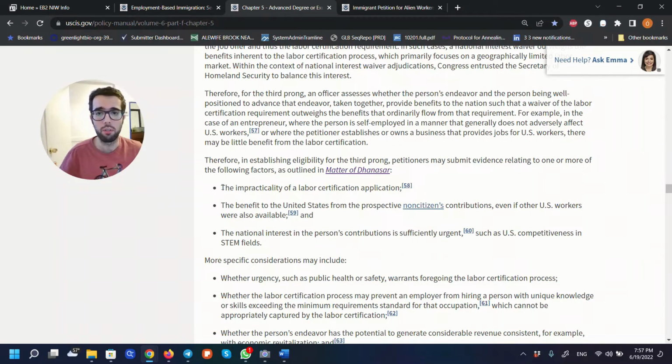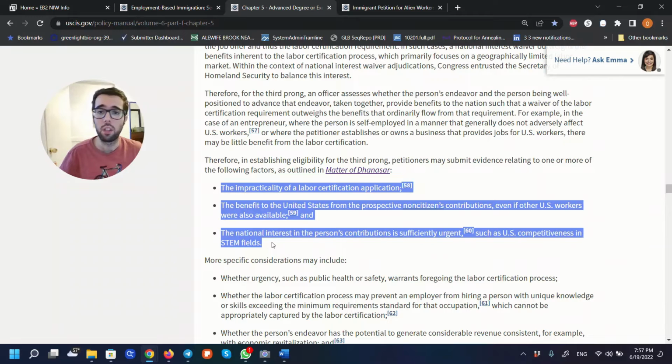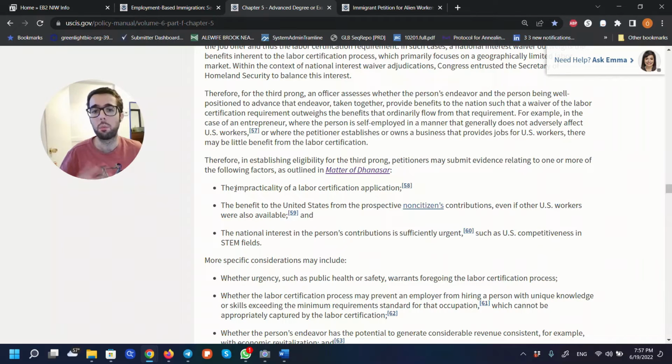There are examples of what you need to prove. So one could be that asking for a labor certification application is impractical in your case, or that the benefit that you bring to the U.S. because of your contributions really outweighs the need for protecting the U.S. workers, or there's an urgency in actually having you in the U.S. contributing with your skills.